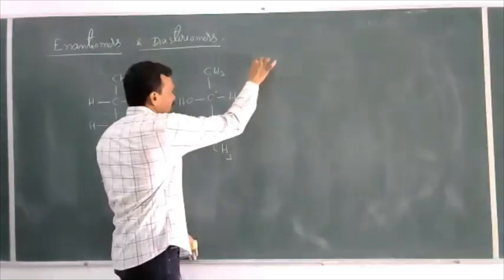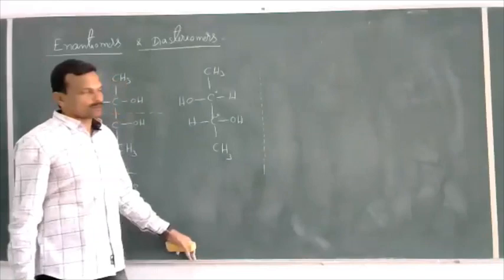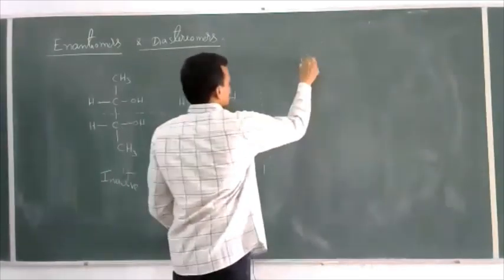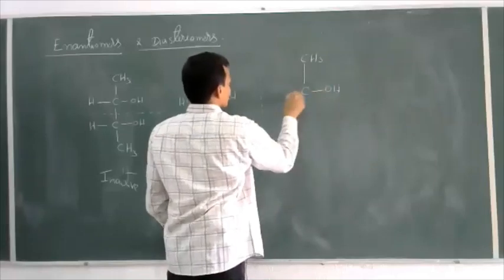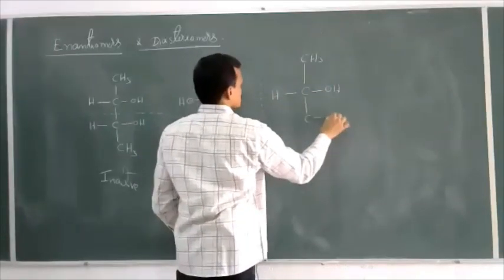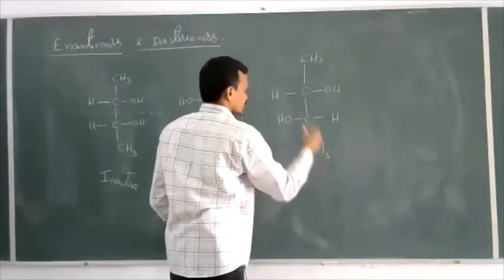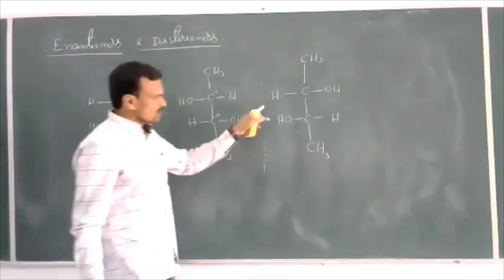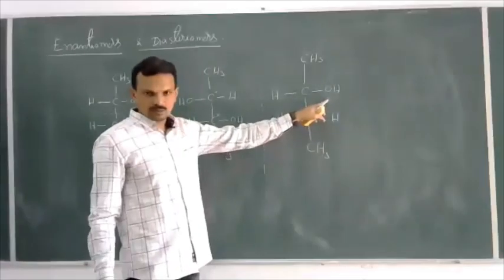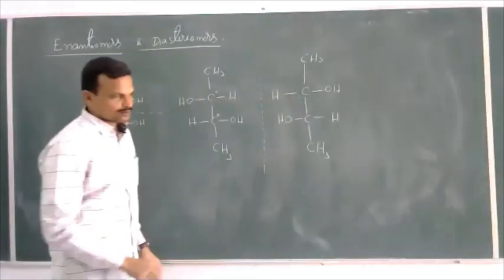Now, I'll take the mirror image of this compound. If you take the mirror image, you get the compound like this: CH3, C, OH, H, C, H, OH and CH3. Now, this is the mirror image of this compound. This molecule also does not possess any symmetry. Now, verify whether these two are superimposable or not.